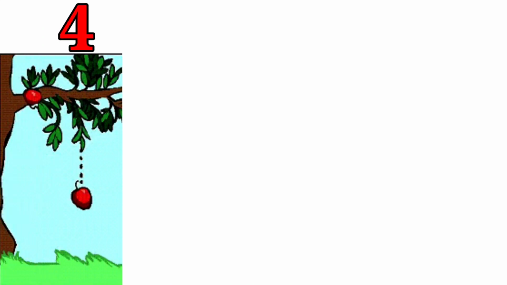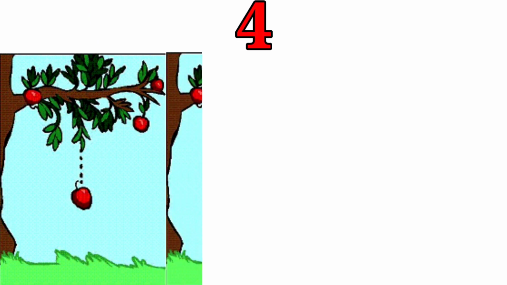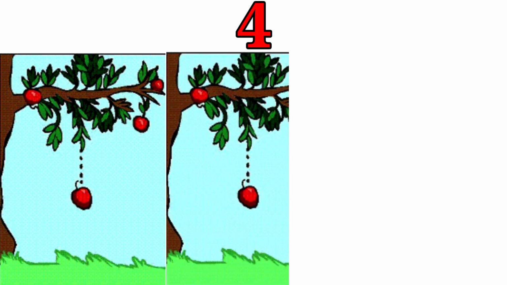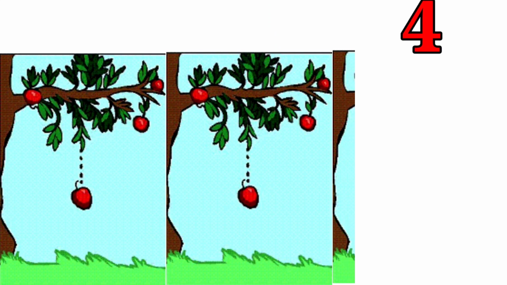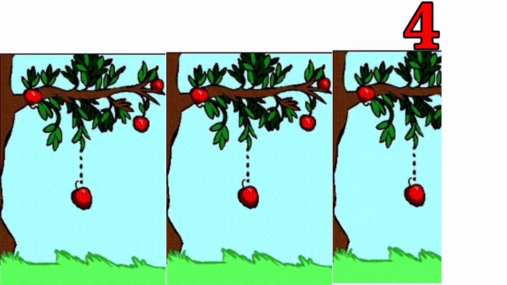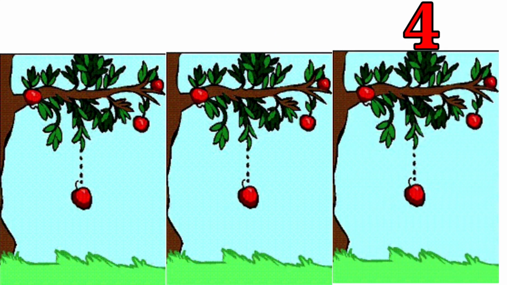Another example is falling of fruits from trees. When heavy wind blows, the fruits fall down from the trees due to the inertia. Here, apples are falling down due to inertia.